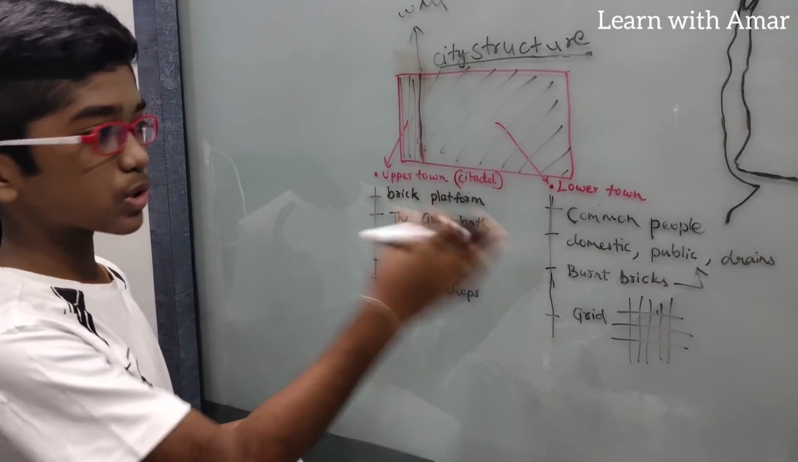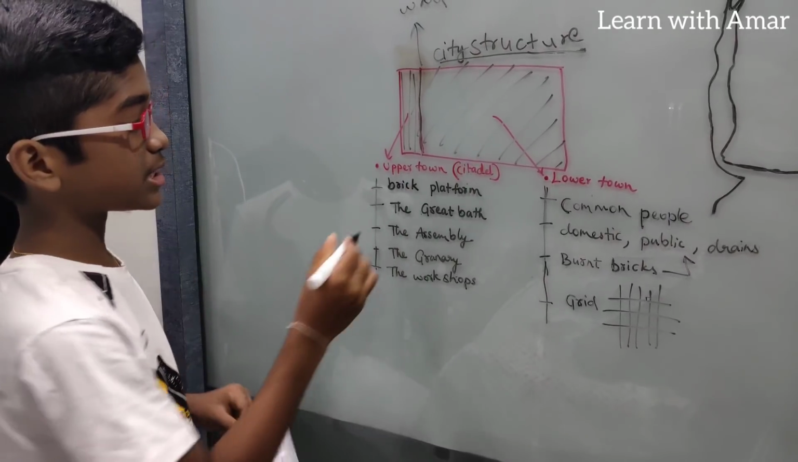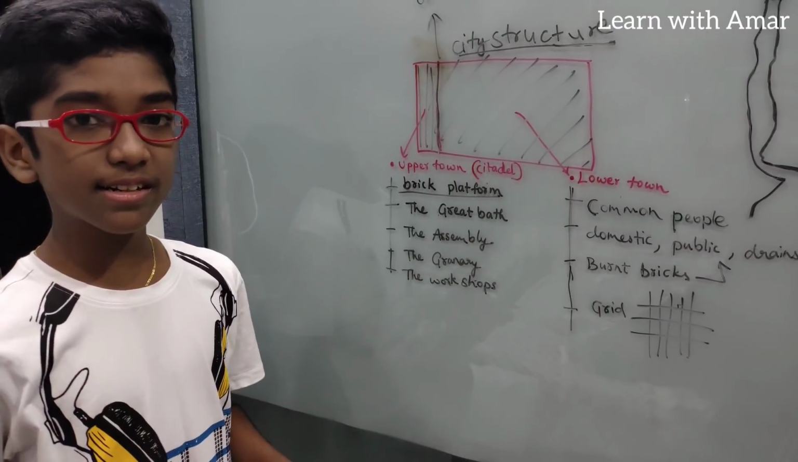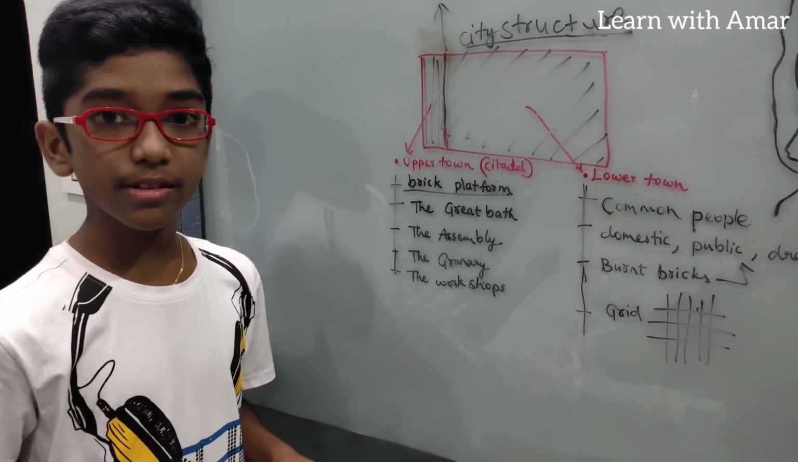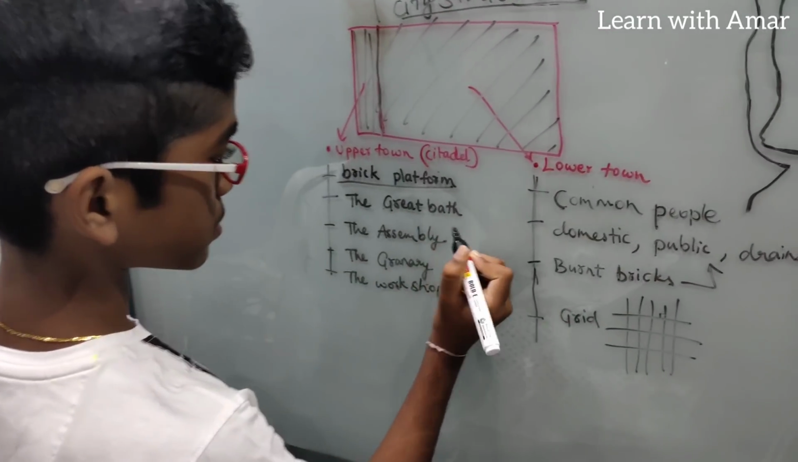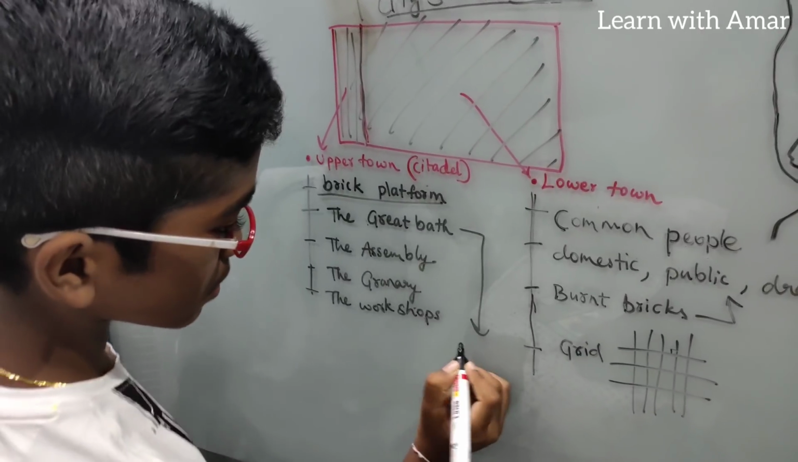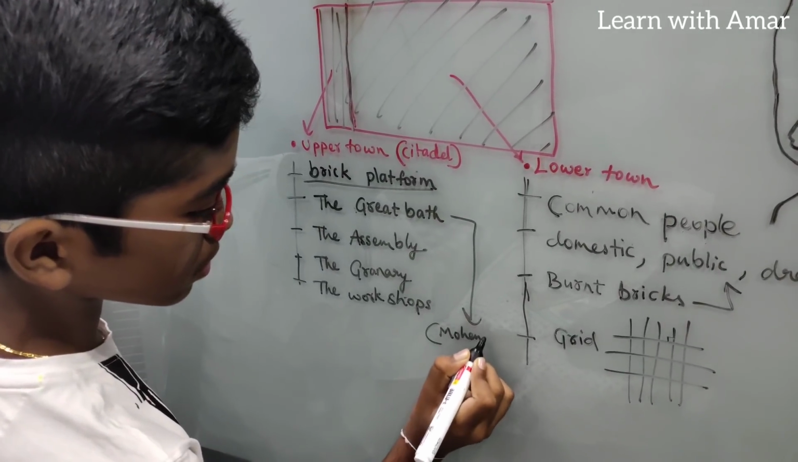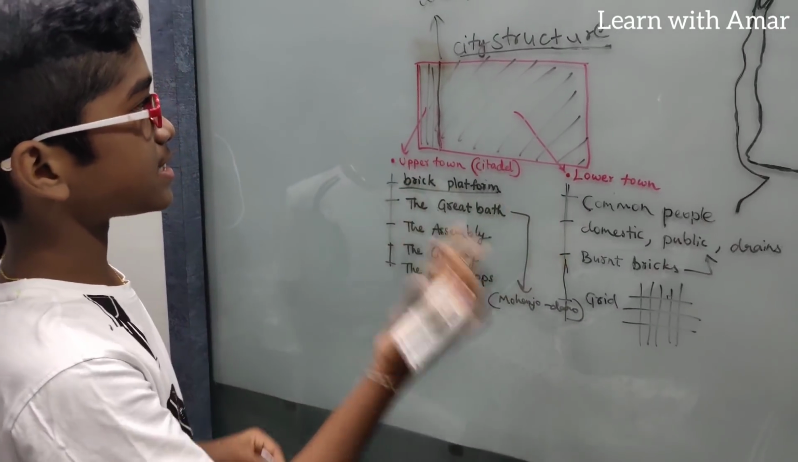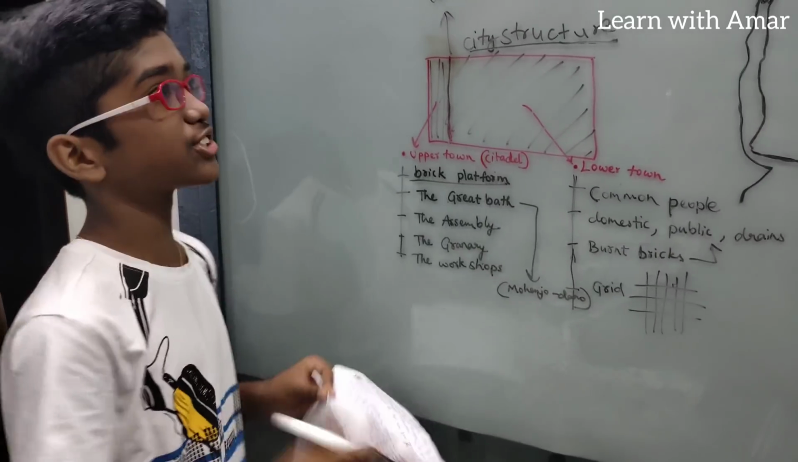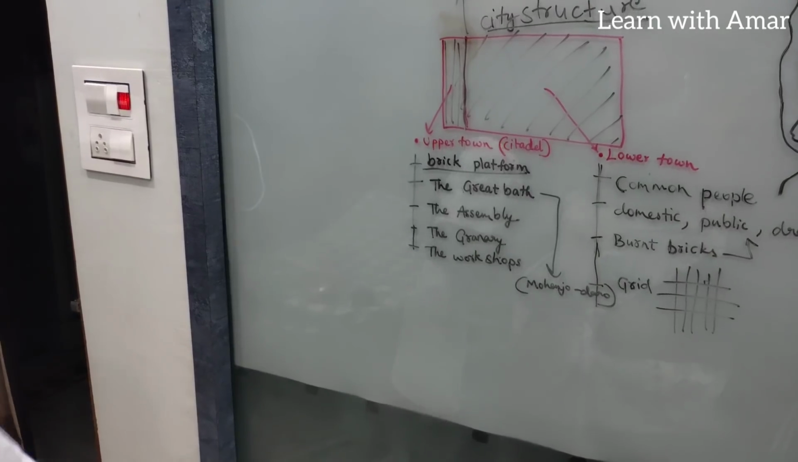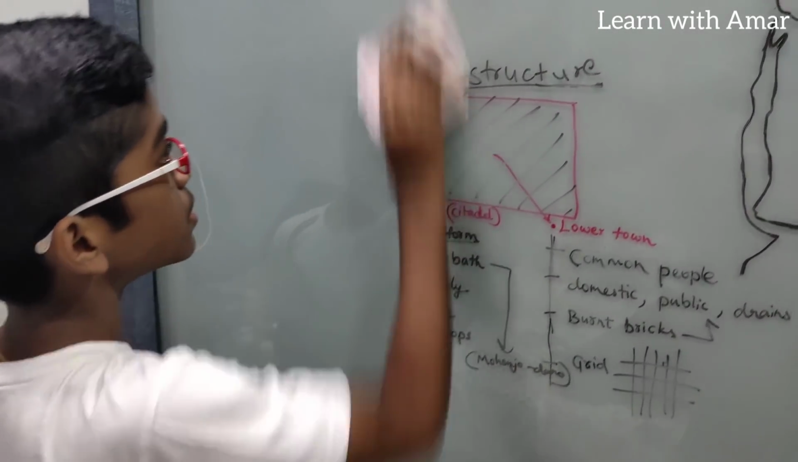Now which is higher? Upper town or lower town? Upper town, right? Why? It is situated on a brick platform. Right? Now which area is larger? Lower town is larger. Yeah? Where do you find Great Bath? Which city? Yeah, in Mohenjo-daro. So, right here, brackets, Mohenjo-daro. Right. So these are the specialities, and this is the city structure of Indus Valley civilization. Or you can say town planning. Also mind map or town planning.